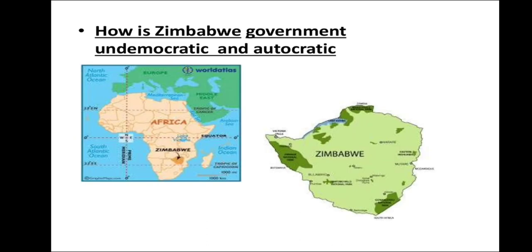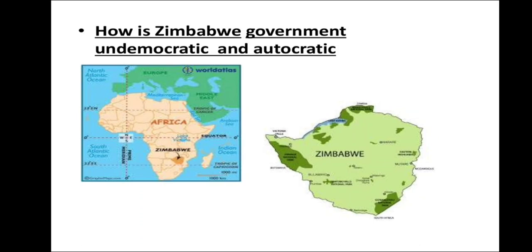Now let's talk about the government of Zimbabwe. So how is the Zimbabwe government undemocratic and autocratic? Autocratic means the power lies with only one person. Here there's one party which is ZANU PF, and the leader of that party was Robert Mugabe. So we'll be talking about it, but first of all you should know the location of Zimbabwe. It is in the southern part of Africa, not South Africa. South Africa is a country by itself. It is in the southern part of Africa. And what is the capital of it?